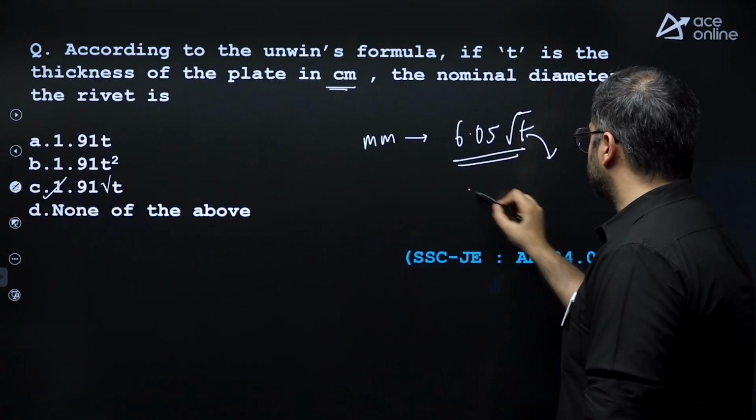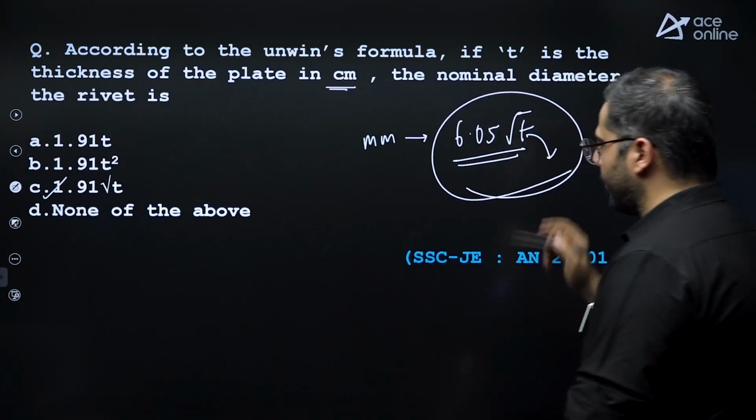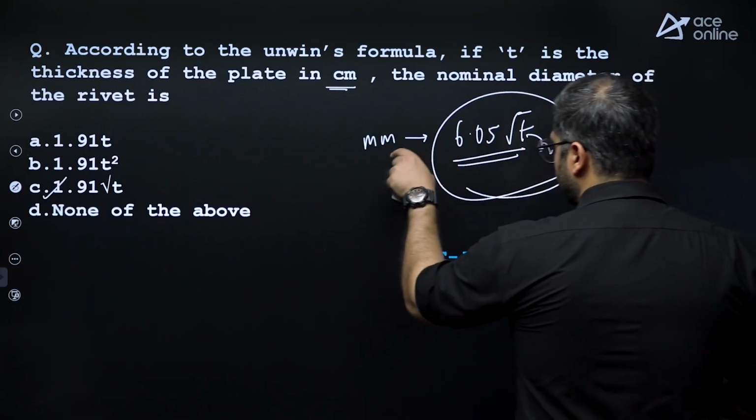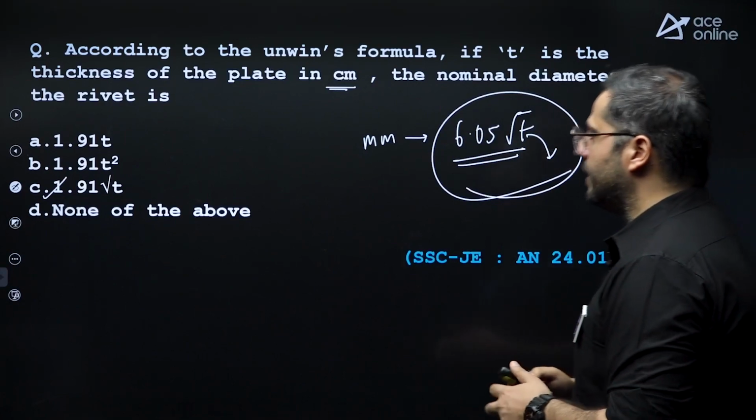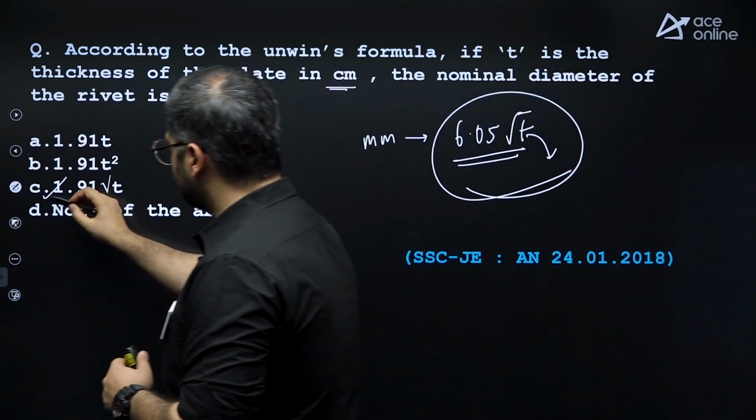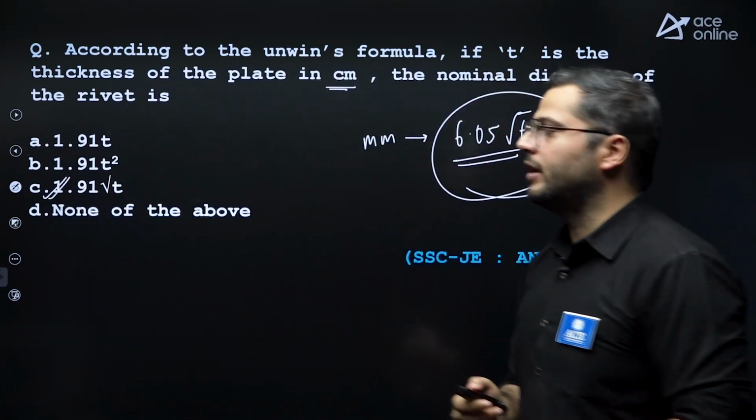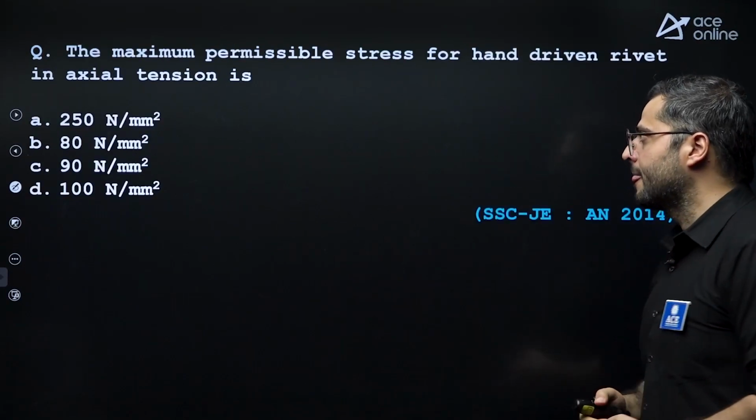So most of the students just remember this formula, but they forget that this thickness is in mm. When thickness is in centimeters, the formula will be converted like this, 1.91 into under root T.